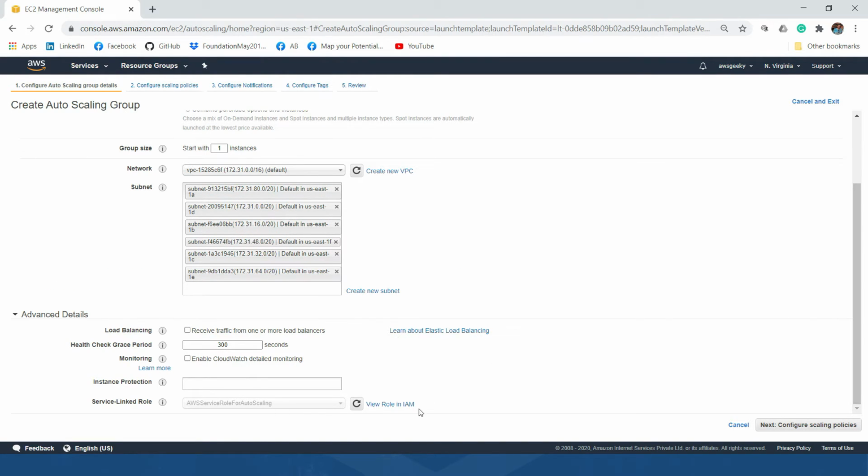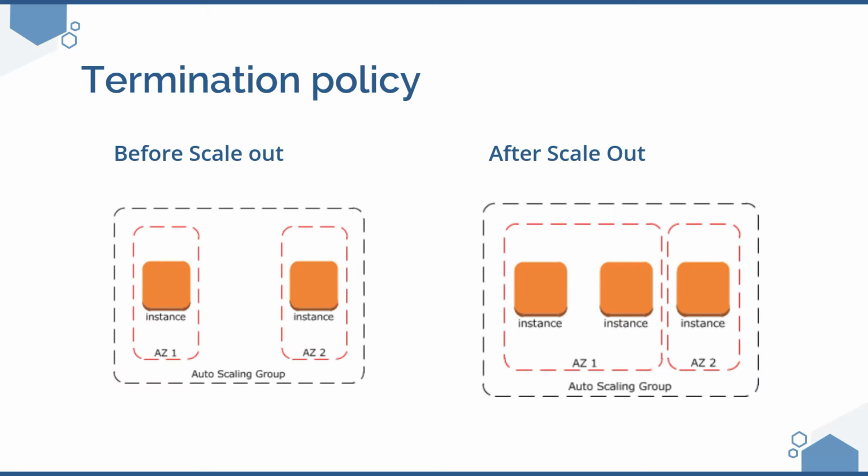And then there's another interesting concept called instance protection. Once I click this, it is saying protect from scaling. So let us discuss what is scaling protection. Let us study this image for a while. When you create an autoscaling group, you select a default number of instances which should be created. Let's assume you create 2. What this autoscaling group does is it creates 2 different instances in 2 different availability zones.